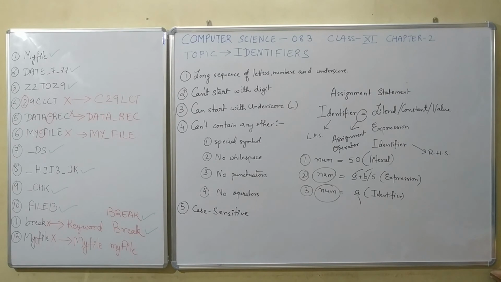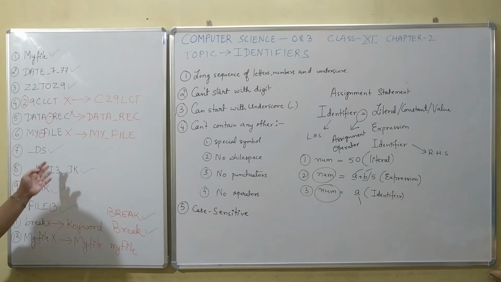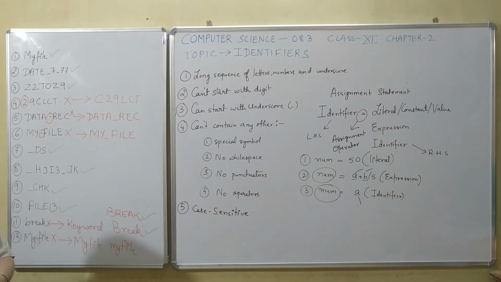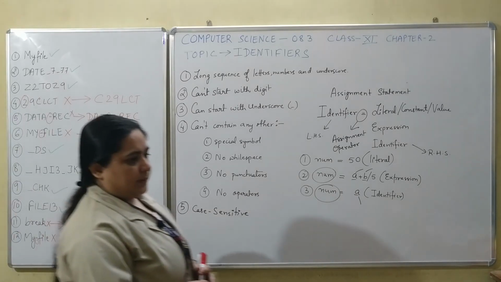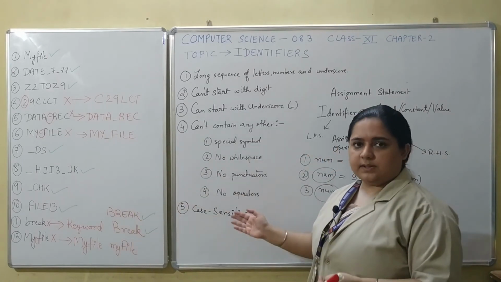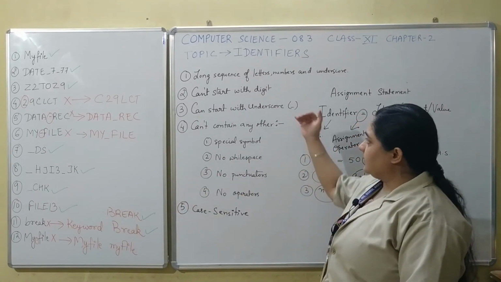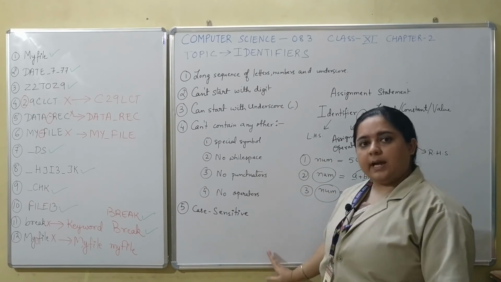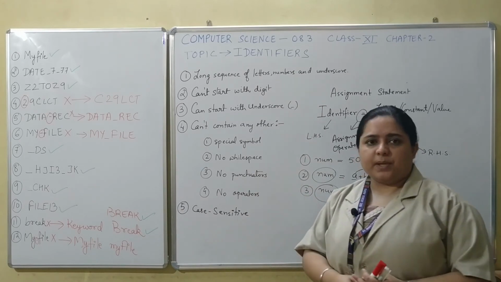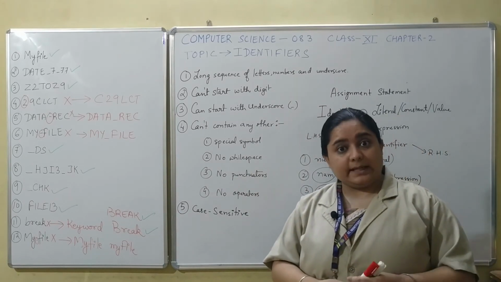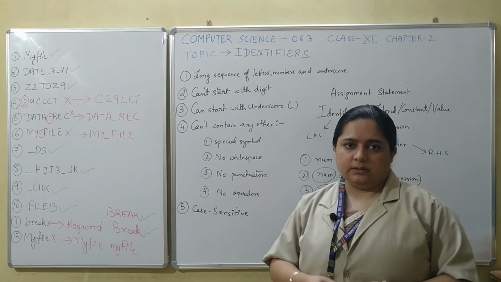So we saw some identifiers and how these identifiers can be differentiated in the form of correct and incorrect. So that's all in keywords and identifiers. Our next topic would be literals, punctuators and operators.